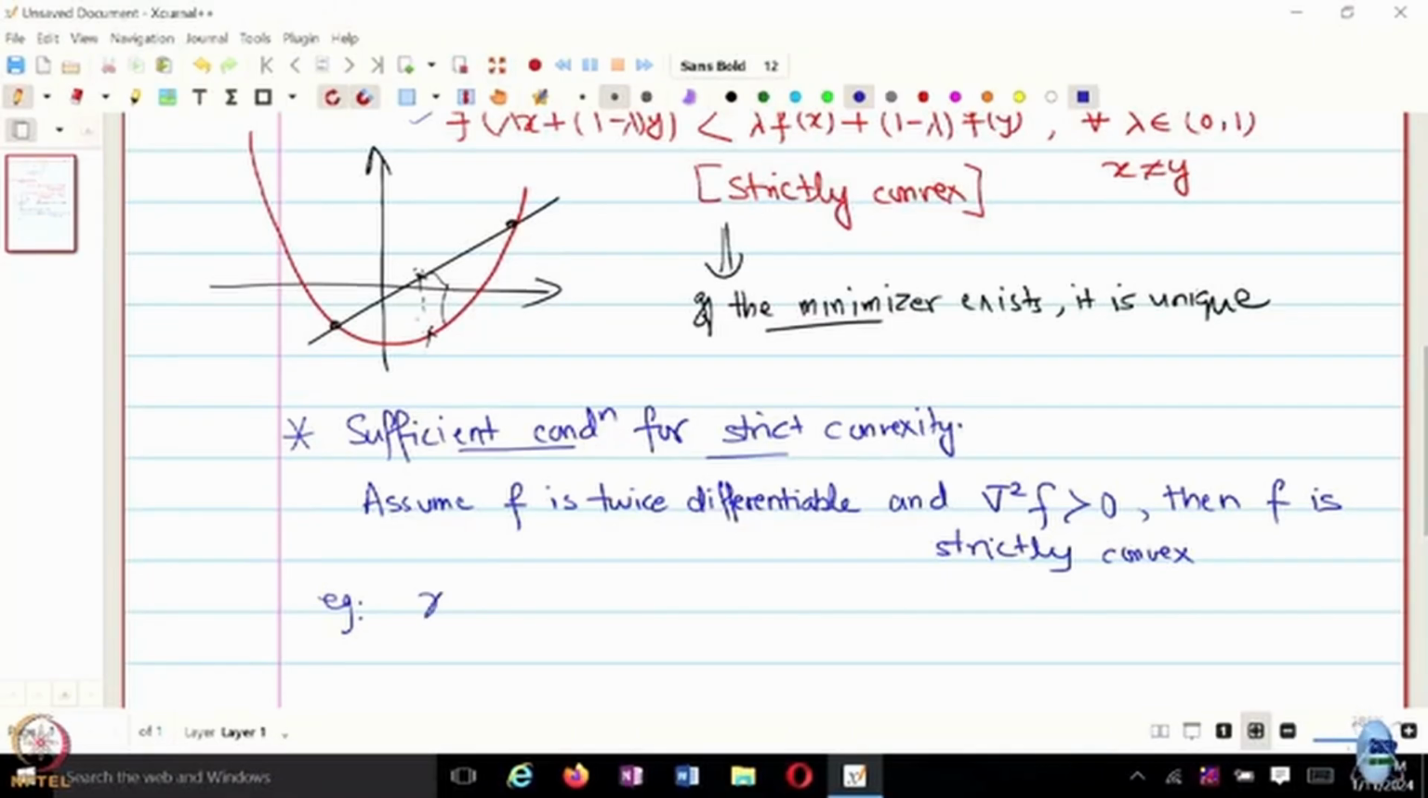Okay. So what about a function like x to the 4? What is the Hessian of x to the 4? Let's say this is f of x. First of all, is this strictly convex? Is x to the 4 strictly convex? Does it have a unique minimizer? Right? So f of x equals x to the 4, this is strictly convex.